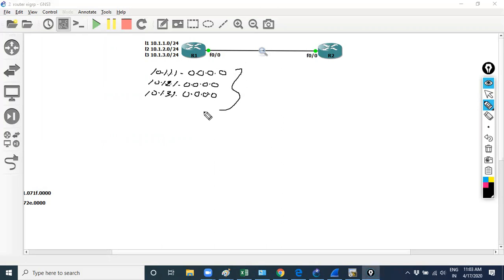So suppose R1 and R2 become neighbors. They perform the neighborship.